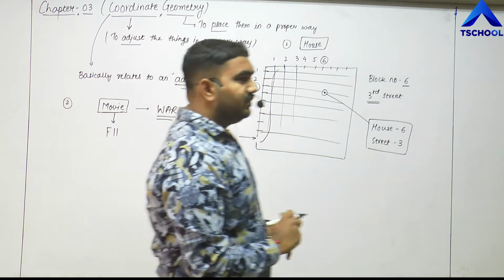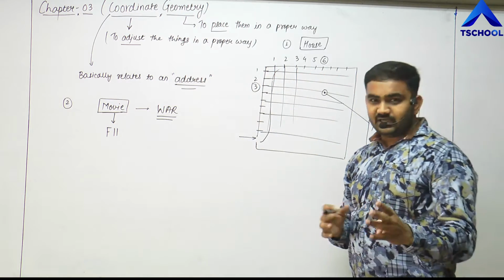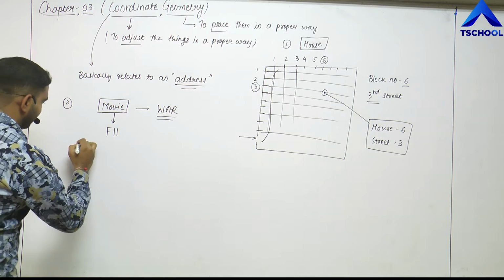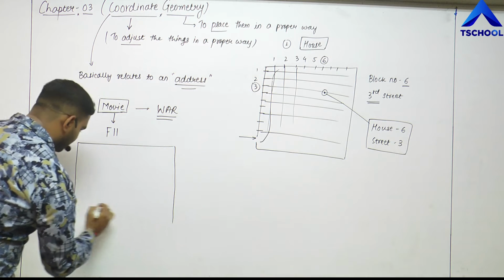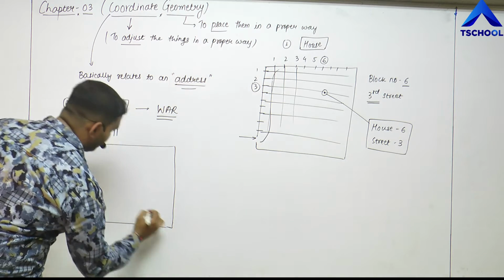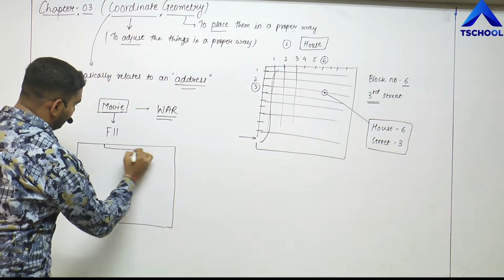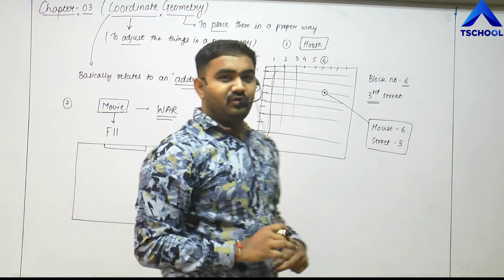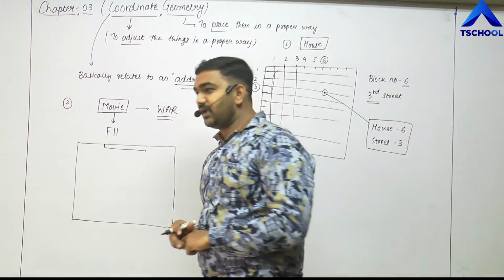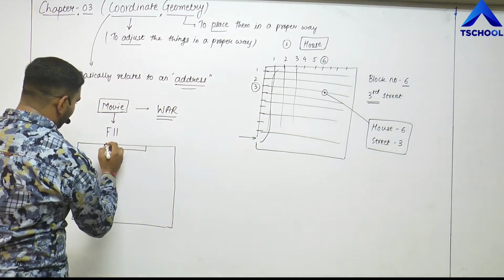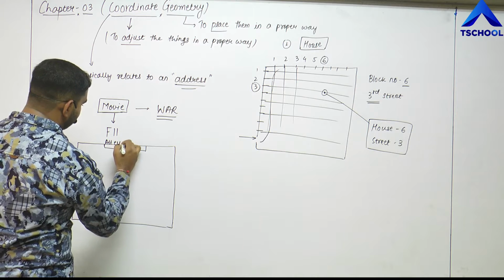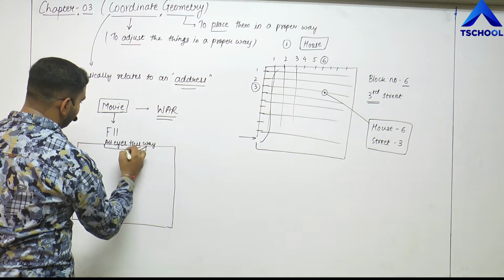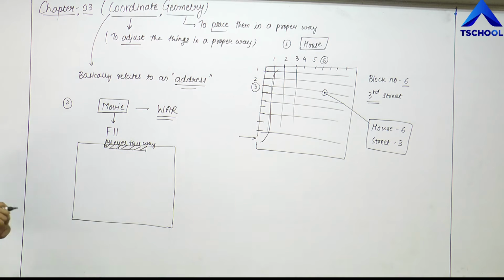F11 means, first of all, I need to enter the movie theater. Exactly friends, I need to first of all enter the movie theater. So let us say this is my movie theater and the screen is here, all eyes this way. If you see a movie theater on the online ticket booking application, you will read here that all eyes this way, right? So that means the screen will be here.